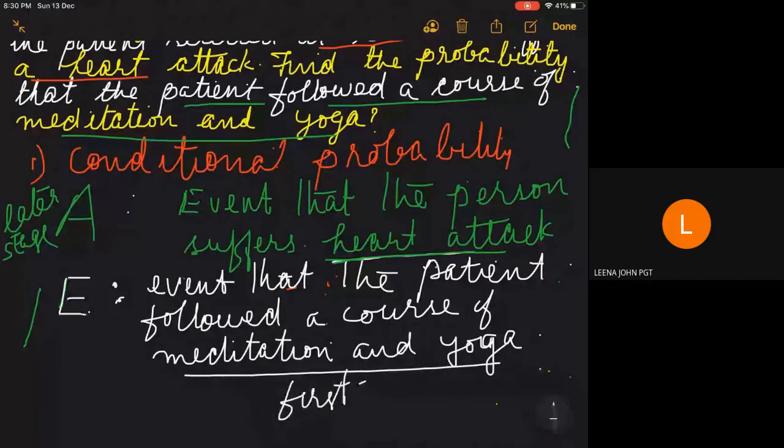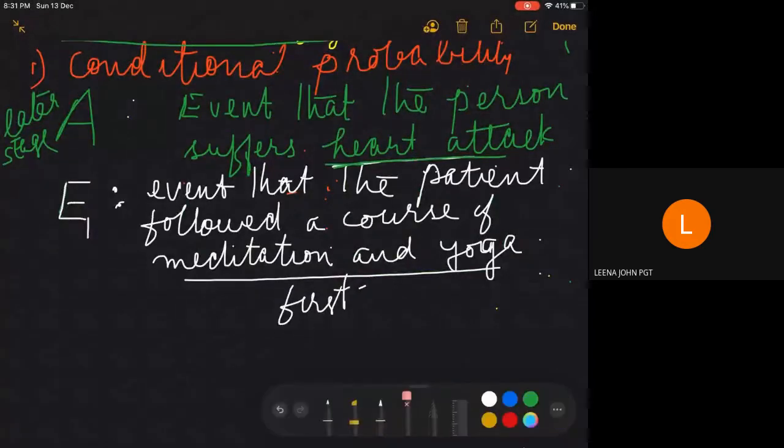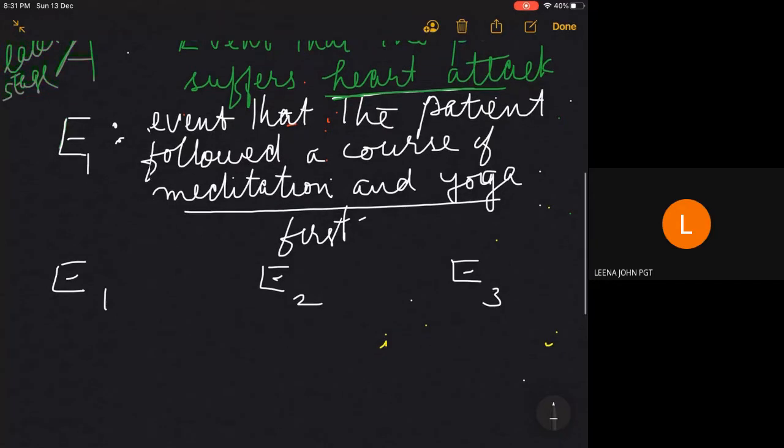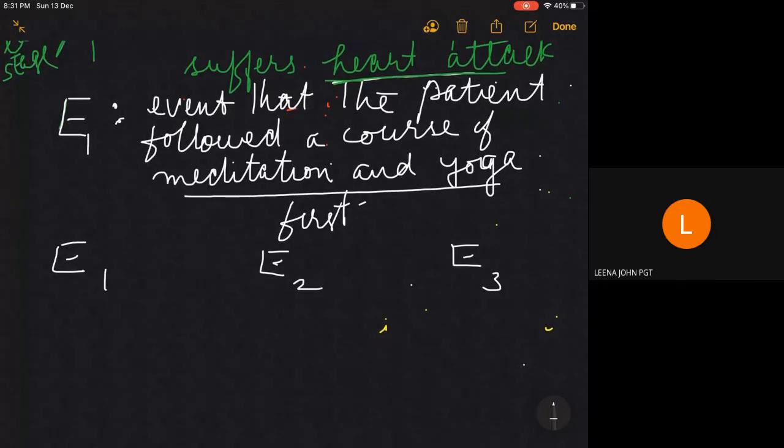And in Bayes theorem, you know that the first level of actions is a fully exhaustive and mutually exclusive set of events, E1, E2, E3. These will be the total sample space, the total probability will be 1, and a condition can be applied on all of them. It can be extended to all of E1, E2. So here the condition A will come.